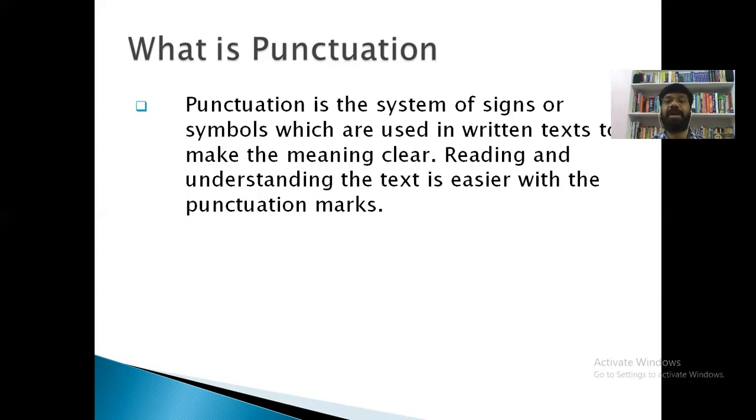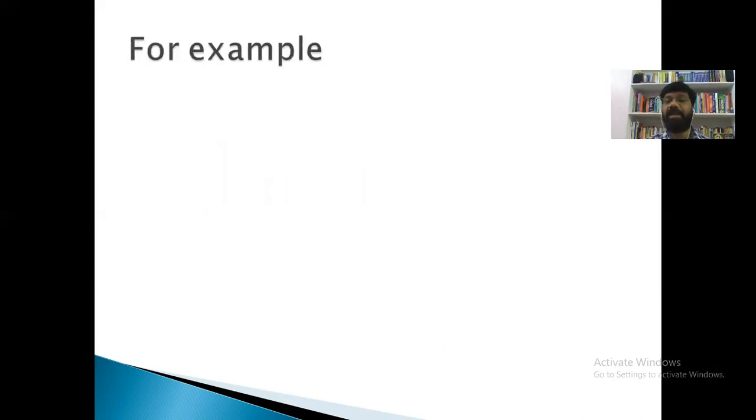So what is punctuation? Punctuation is the system of signs or symbols which are used in a written text to make the meaning clear. Reading and understanding the text is easier with the punctuation marks. Let us see how the sentences will be funny and ridiculous if we don't use the punctuation marks properly. See the first sentence, my dear students.